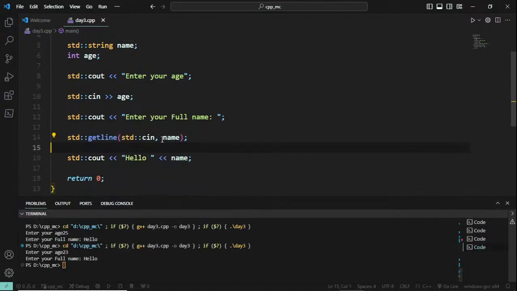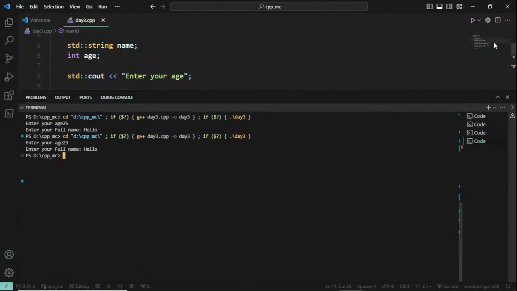To overcome this, the problem is actually arising in this part, right? In getline, after this age, you are getting this problem. So in such places, this console input should be taken only after white space. You can shift this towards standard white space. You are first getting the age, and then it will pick anything on the left hand side and insert it on the right hand side. So after white space, it is going to start fresh with the console input, and you won't get this error now.